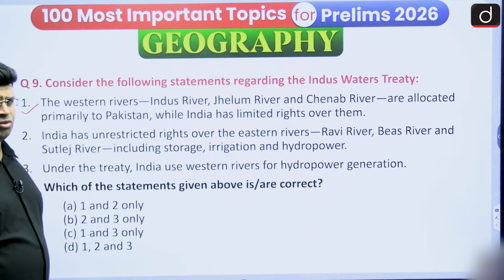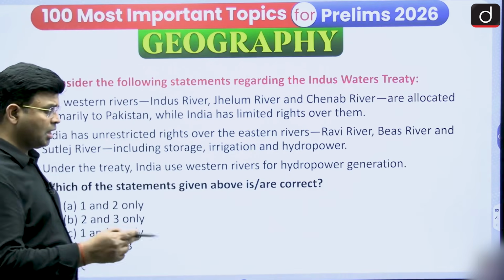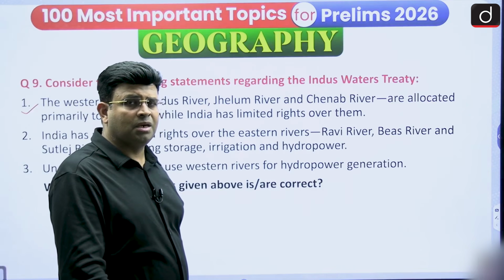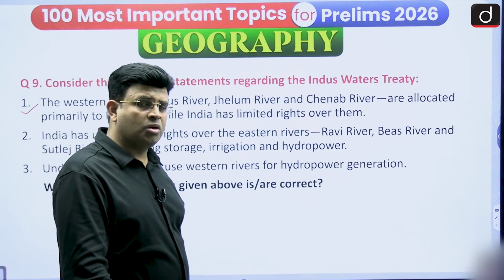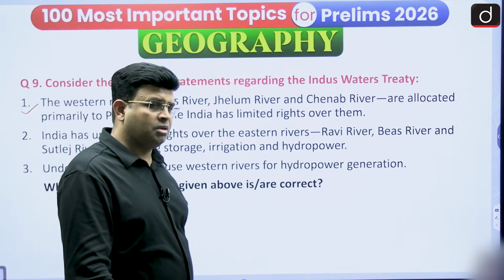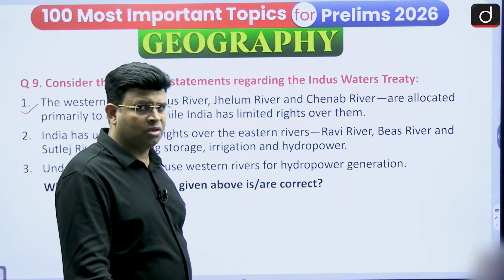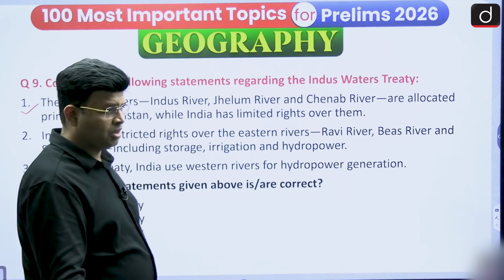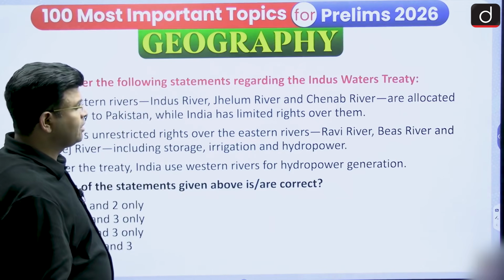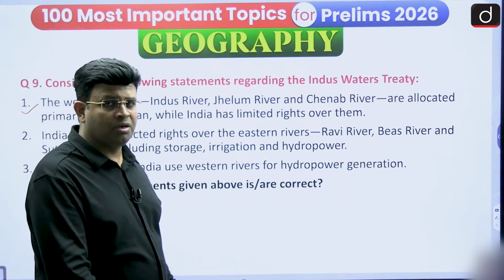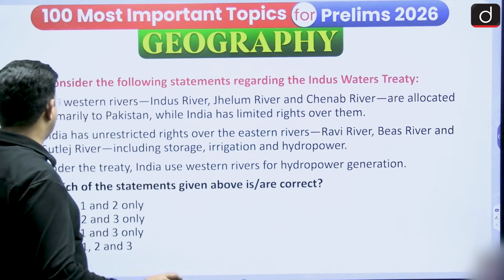It is an 80 to 20 ratio, 20 to India, and India can use it only for non-consumptive means, for electricity production and all, and India cannot use it for irrigation, but for other purposes like drinking and all. Drinking is not a big matter, but even then irrigation is needed, it is not there in this one. So this is correct.